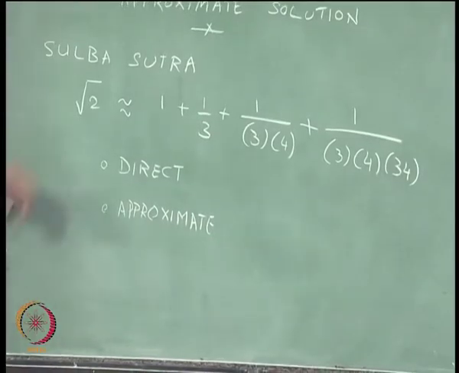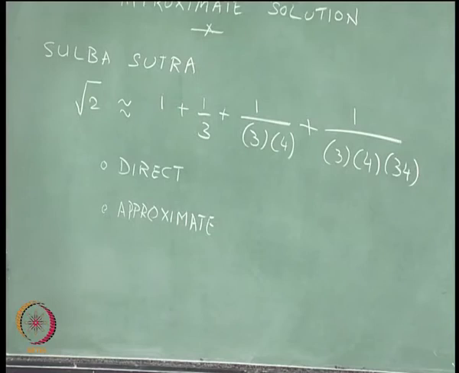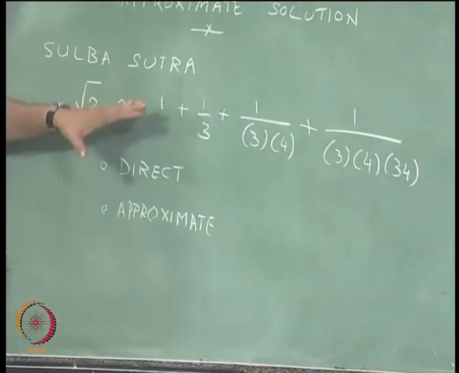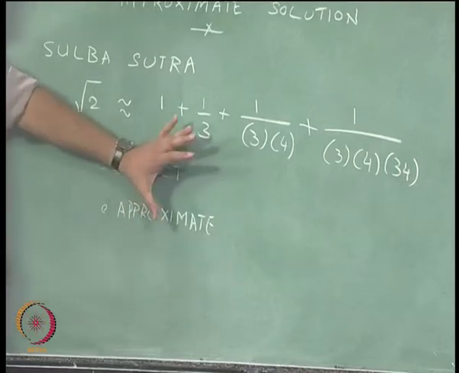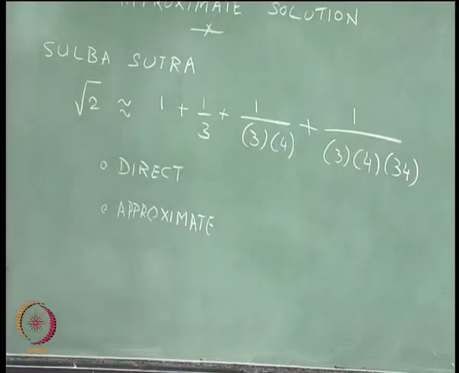Okay. So, these are a couple of methods that have been proposed for finding the square root of 2, which are kind of familiar to the numerical techniques that we look at these days.